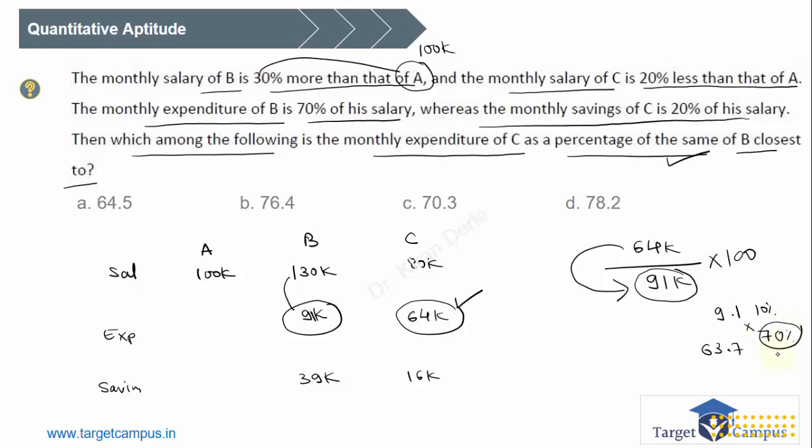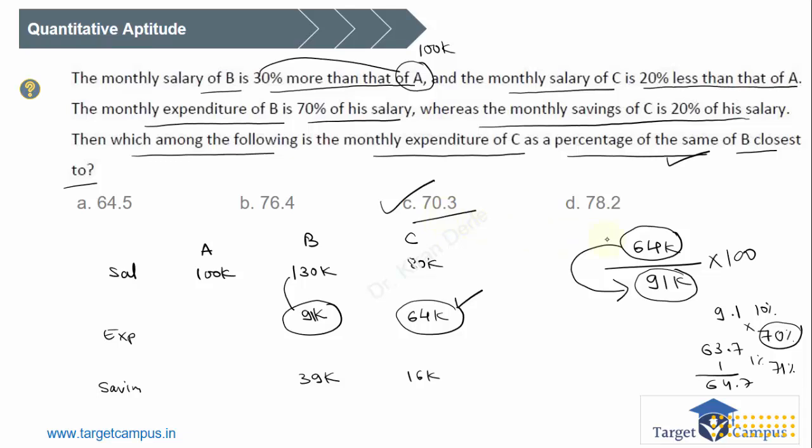If you calculate, let's say 71%, right? 71% means you are adding 1% to this. 1% of this value is 0.91 or approximately 1, which will be this. But our value is 64. So the answer should be between 70 and 71%. The only option that satisfies is this.